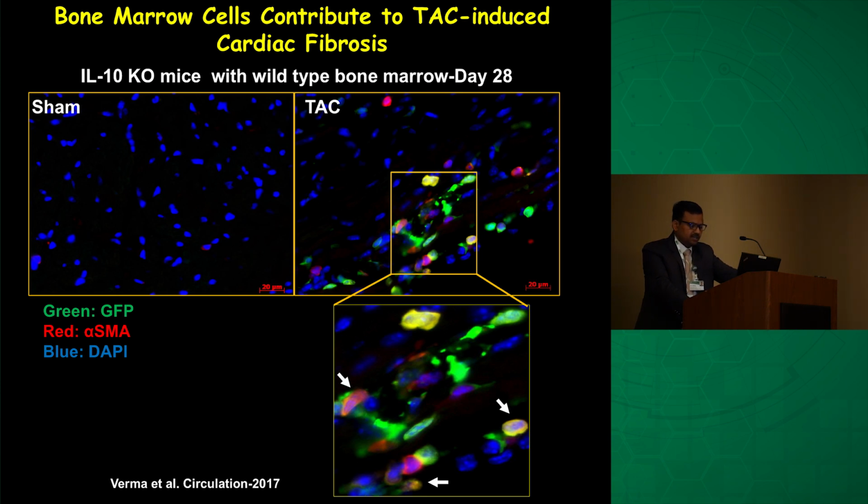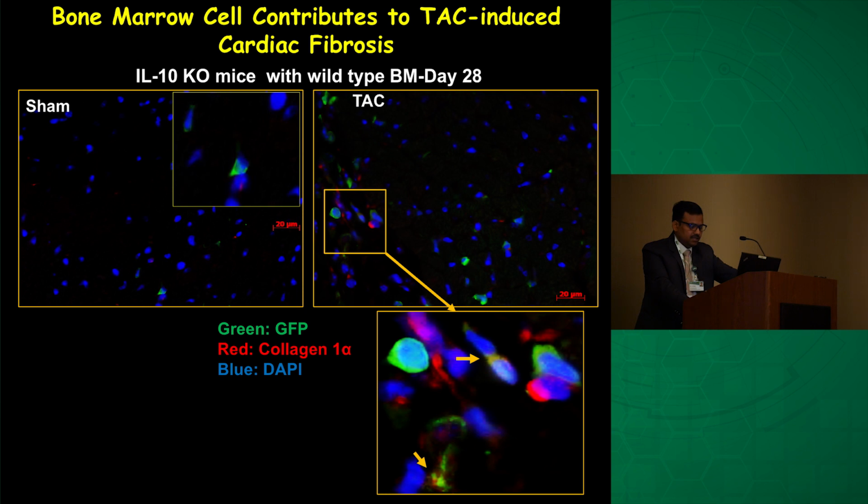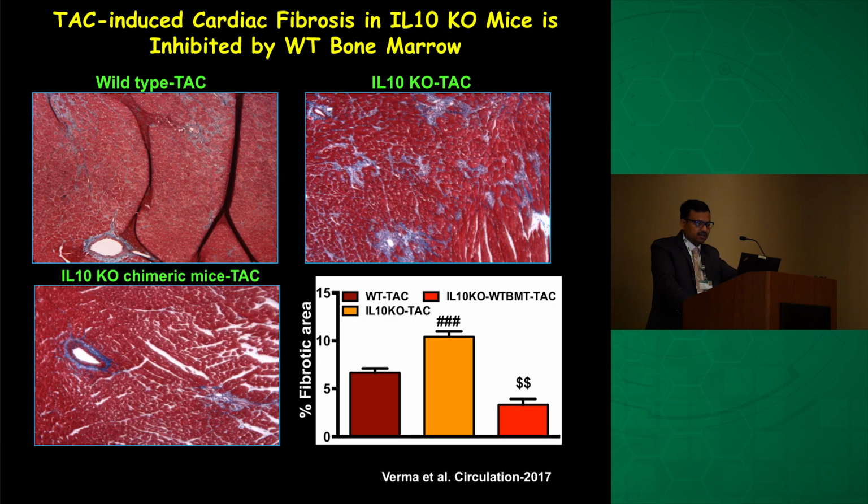Because myofibroblasts do not have a dedicated marker, we further stained these sections with collagen, and we also found that some of the GFP positive cells co-stain with collagen. So these data indicate that these cells got recruited into the myocardium and can differentiate to become fibroblast-like cells.